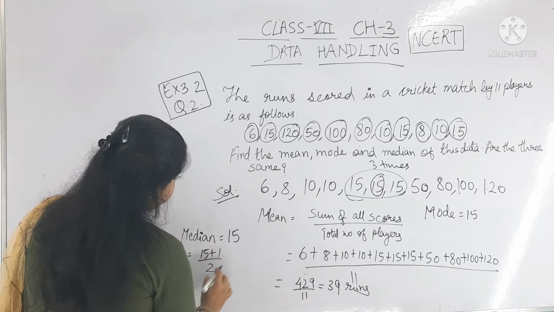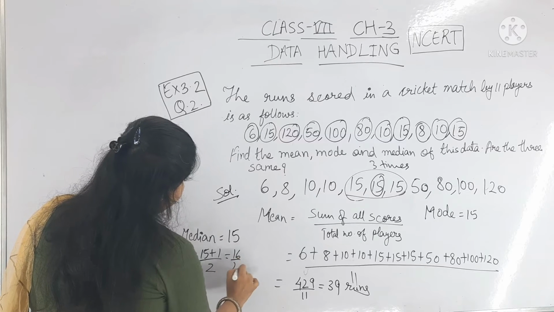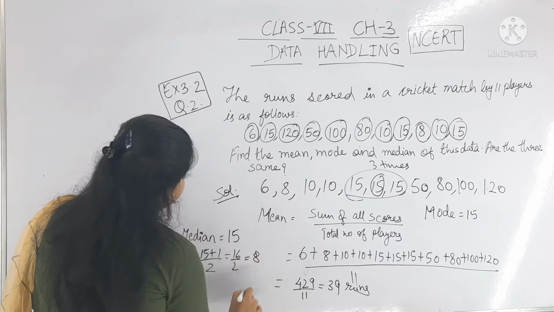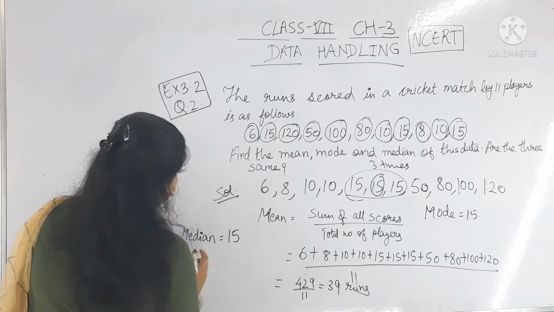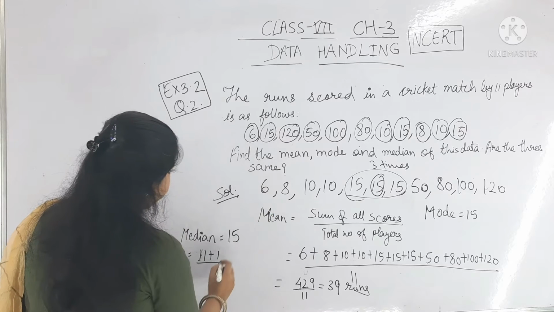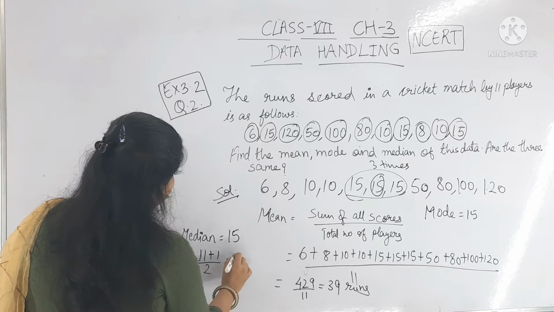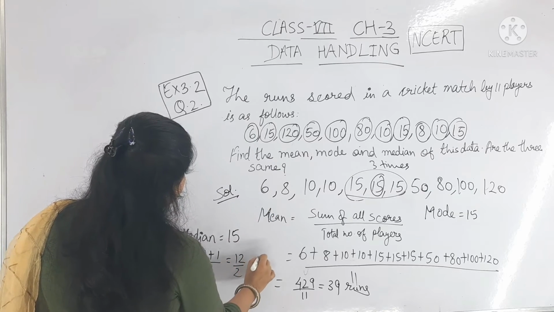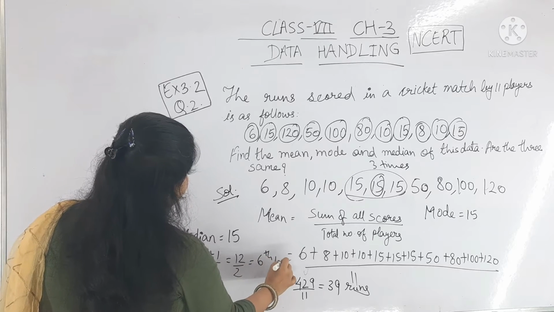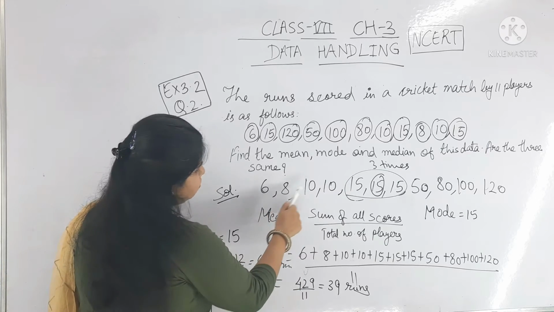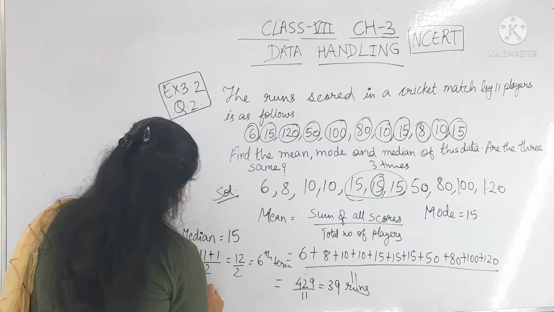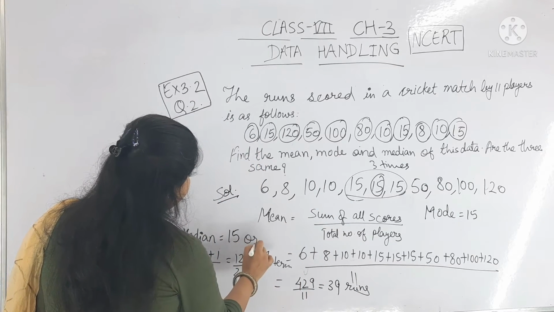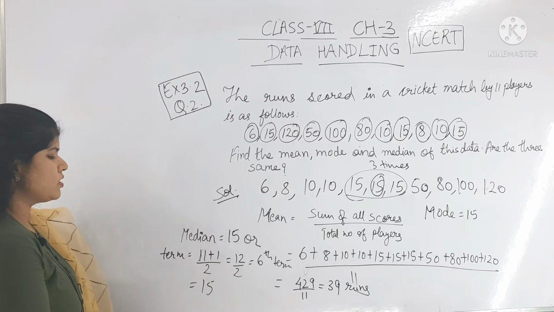Sorry, n is equal to 11 here, so 11 plus 1 is 12, by 2, that is the 6th term. You can see here 1, 2, 3, 4, 5, 6. The 6th term is 15. You can directly write it, or you can use this method.